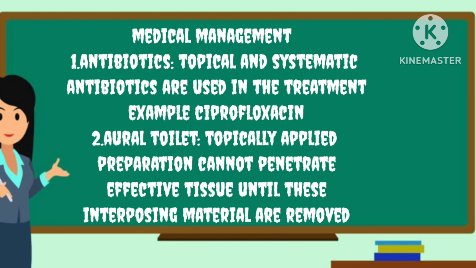Medical management of chronic otitis media. First is antibiotics, which are typically applied systemically, for example, ciprofloxacin. And second is aural toilet, typically applied so that preparations can penetrate the affected tissue, since they cannot until these interposing materials are removed.